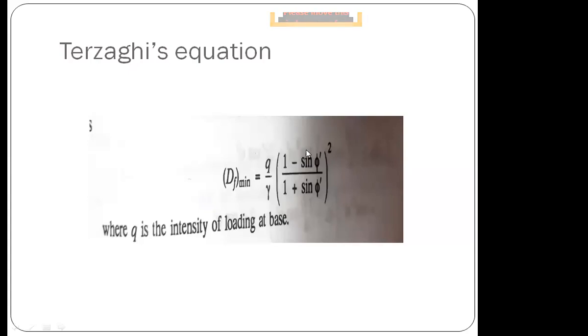What does phi or phi dash represent? Tell me, what does phi dash represent?